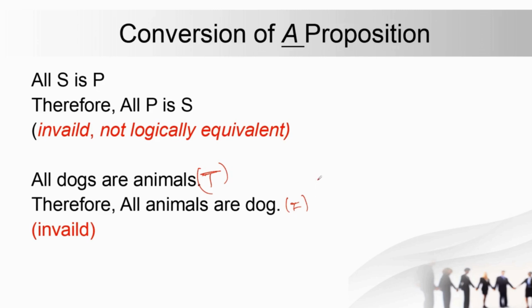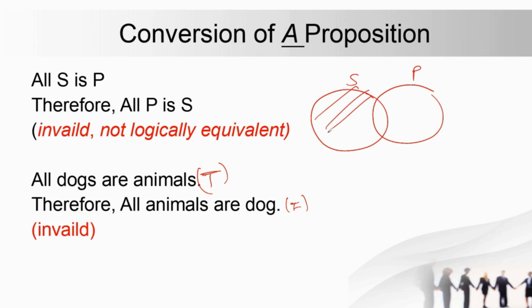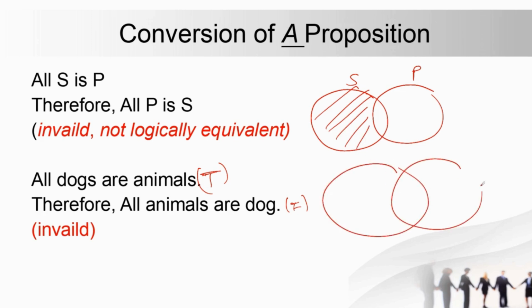If we try to understand the same thing using a Venn diagram, we can find that if this is the subject and this is the predicate, then this part will be shaded. But if you see All animals are dogs, with this as subject and this as predicate, this part will be shaded.